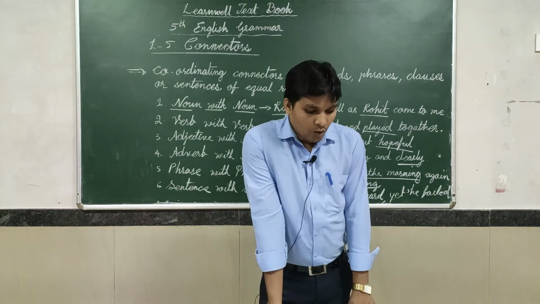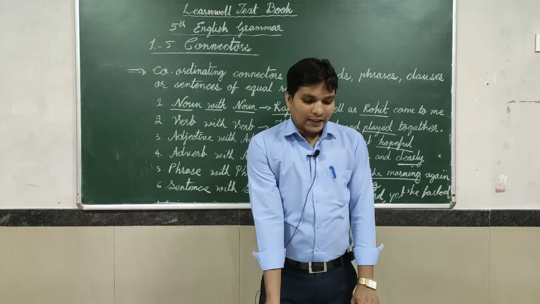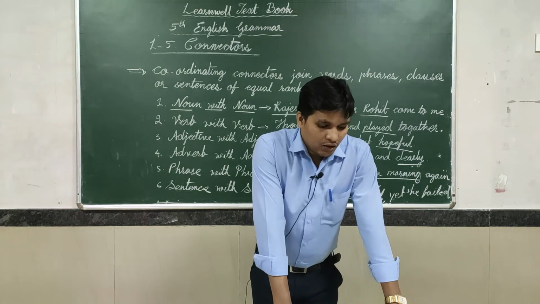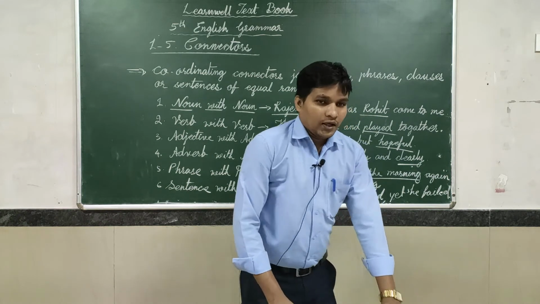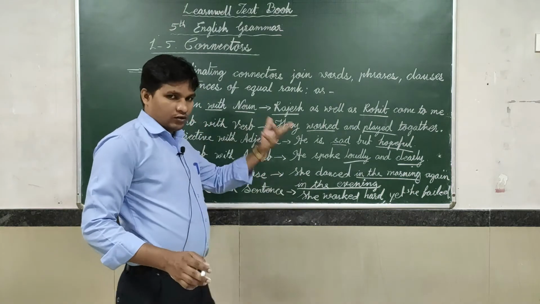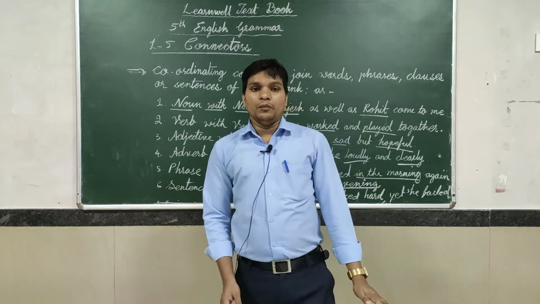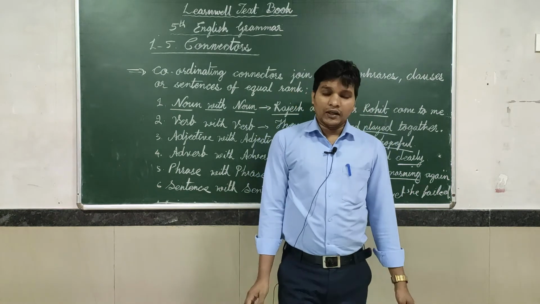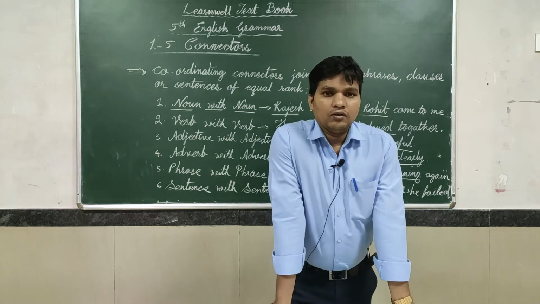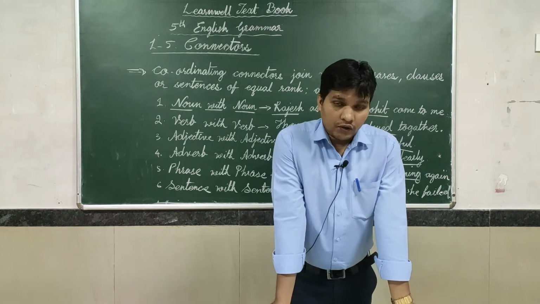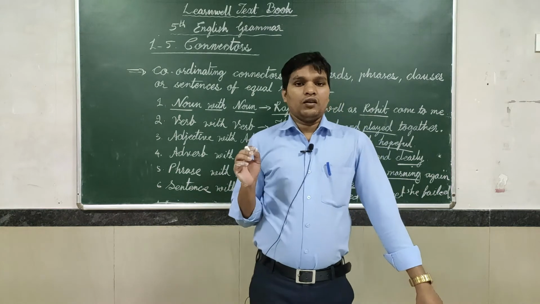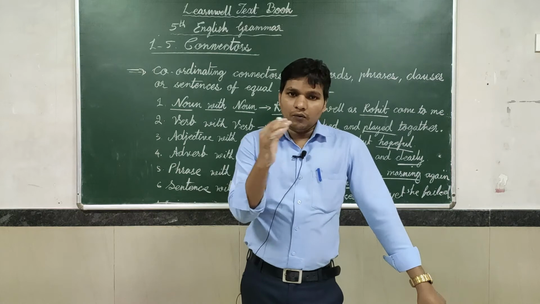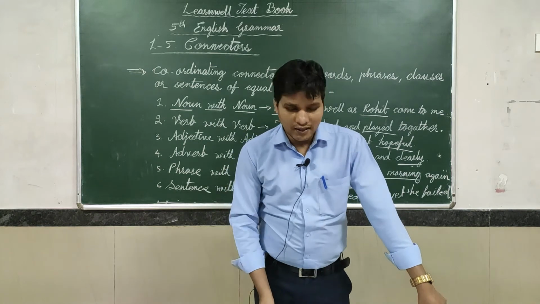Task yourself. The first point given: point out the conjunction in each sentence. It is very easy. These are the connectors I have written before: and, but, as well as, so, for, whereas, wherever, otherwise. All these come under connectors. We have to find this type of word in the sentences, right?